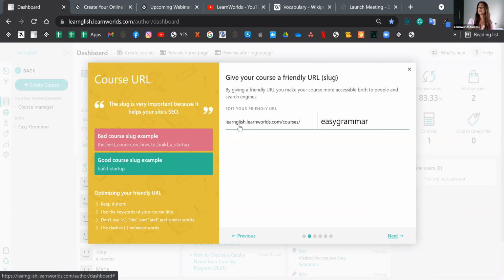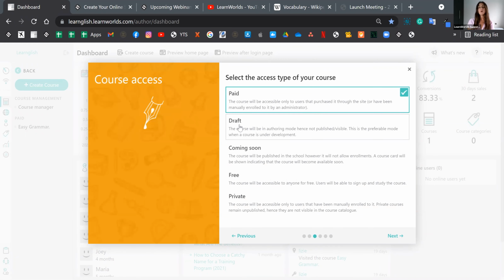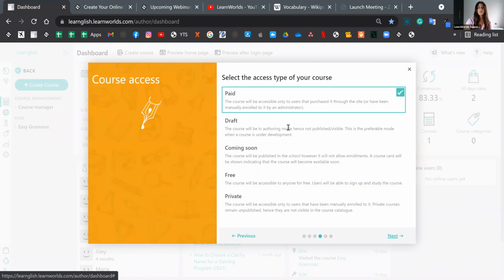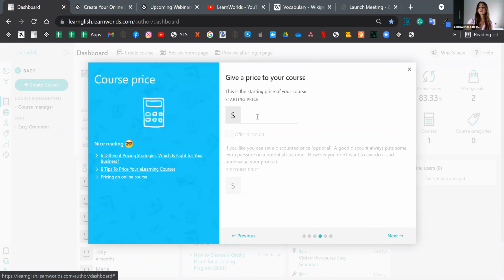Then we'll have to select the access type of the course. It could be a paid one, a draft one, a coming soon one, a free one, or even a private one. There's another option that's added over here right after we create the course, so we'll see this as we go. Then, since it's a paid course, we're going to have to set up a pricing for it. Let's make this 700. If you'd like, you can even offer a discount from here. I'm going to click on Next.